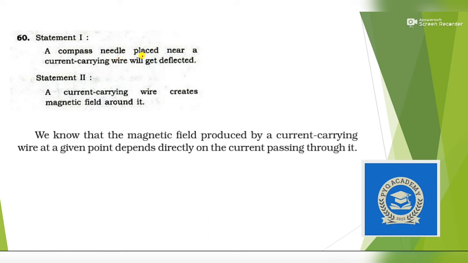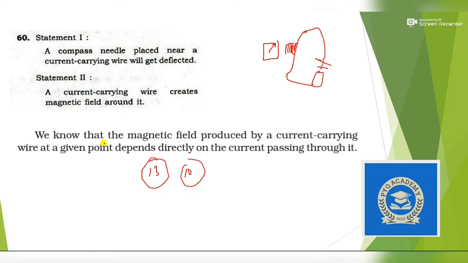A compass needle placed near a current carrying wire will get deflected. So yes, it is true. Let's take a wire, and if you connect it with a battery, this wire will produce some electric current. You cannot feel this electric current, but when you place a compass needle, it will get deflected a little bit. That means a current carrying conductor produces a magnetic field. You can get the answer in chapter 13, the electromagnetic chapter of class 10.